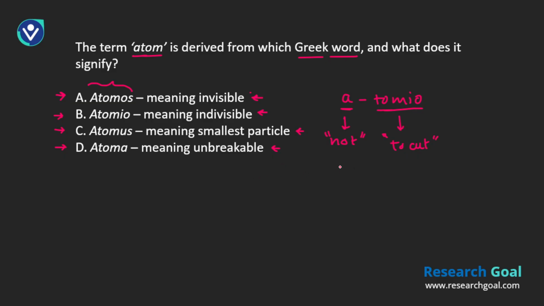In ancient Greek philosophy, there were thinkers who postulated that there are atoms that cannot be divided further, and they are the indivisible particles. So if you already recall this, you can easily say this is the correct option, which is indivisible. In this case the correct answer is B. This is how we can find the correct answer for these easy kinds of questions. All right, let's move on to the next question.